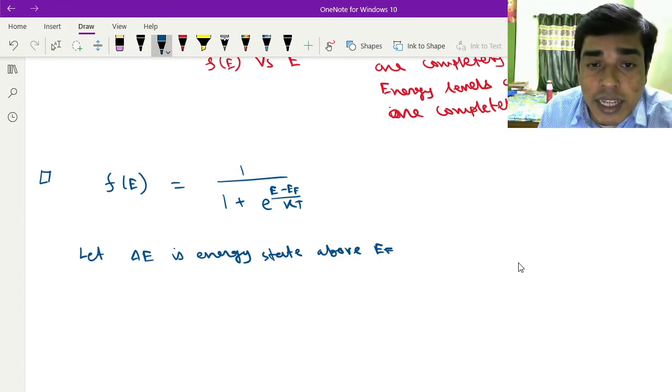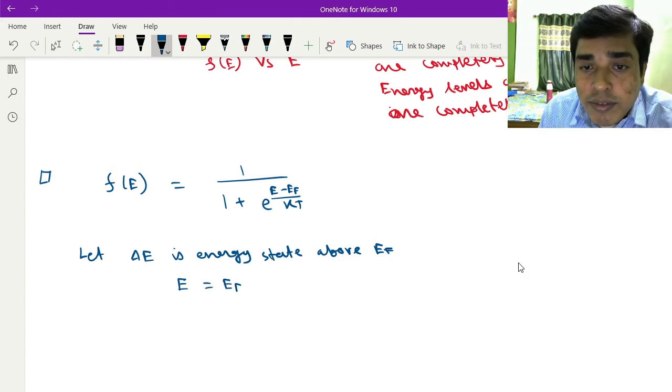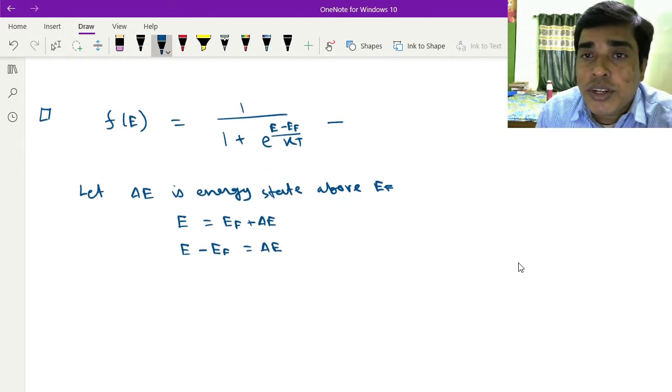So you can say that E = EF + ΔE. So E minus EF can be written as ΔE. Suppose this is equation number 1.